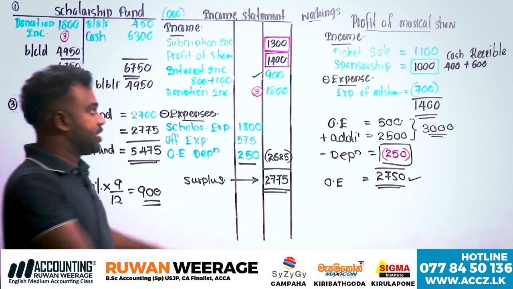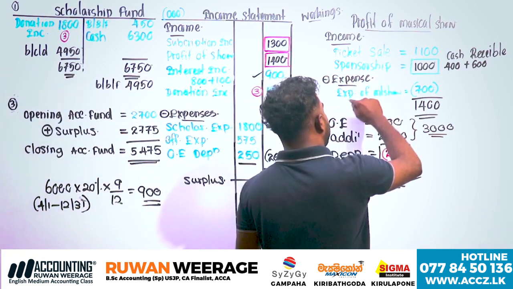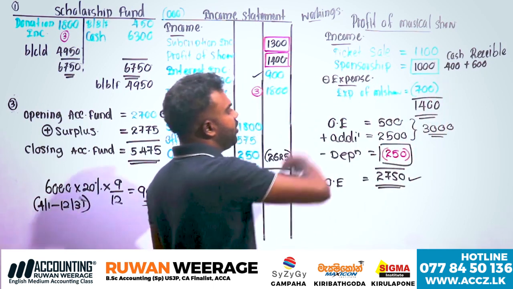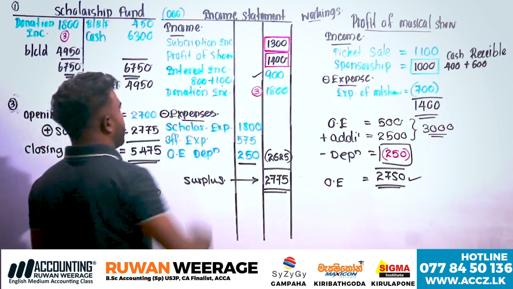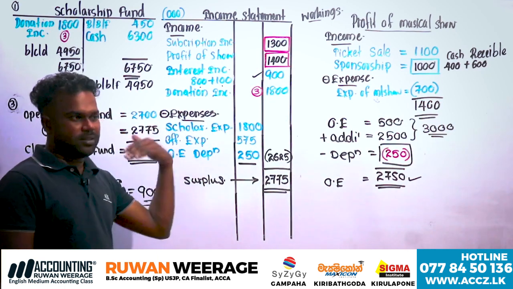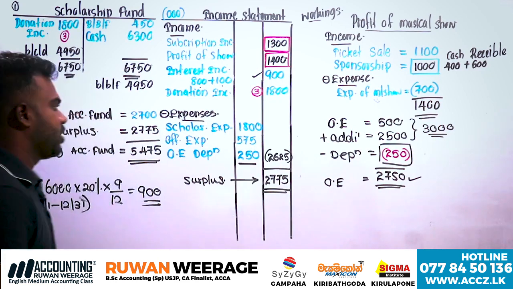But this is not an extra activity; it's the expenses of the musical show. All of it you separately calculate to identify the profit, and record the profit on the income statement of the club.